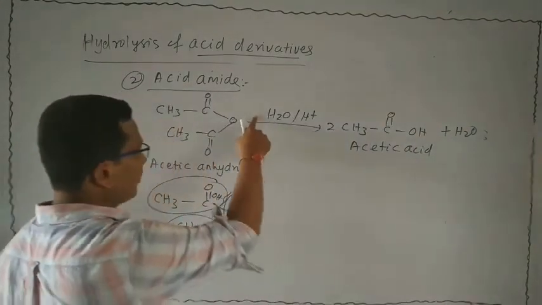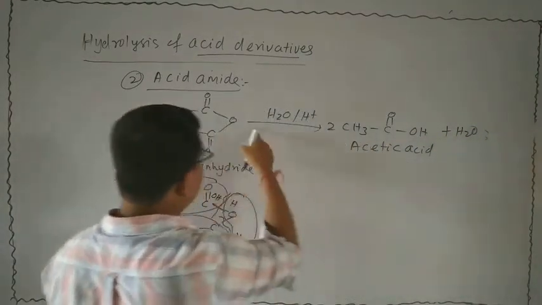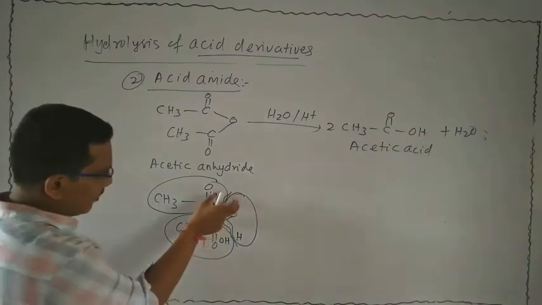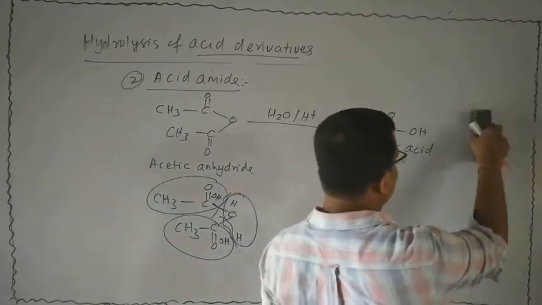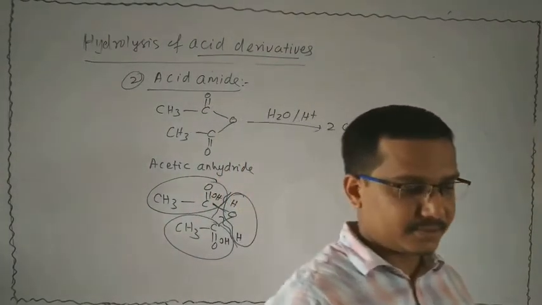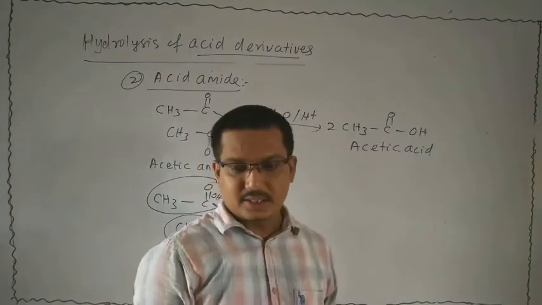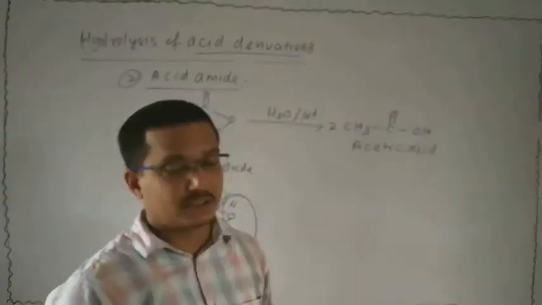Remember, you have to take one water molecule and we get one water molecule. That means we use one water molecule. So normally you can write this as CH3 bond C double bond O bond OH. So what is CH3 bond C double bond O bond OH? Acetic acid.